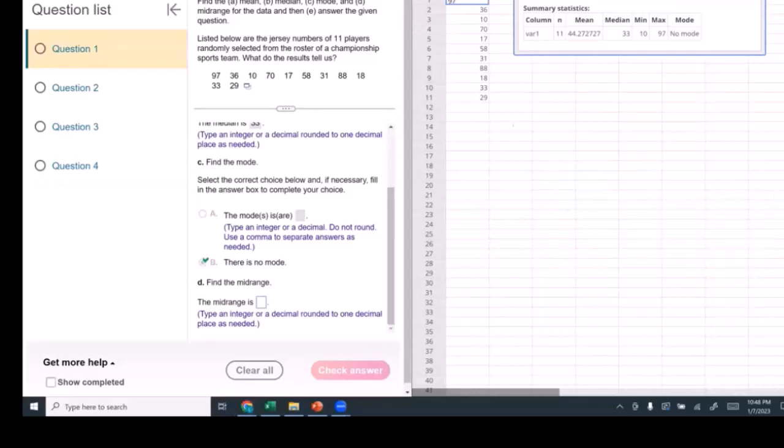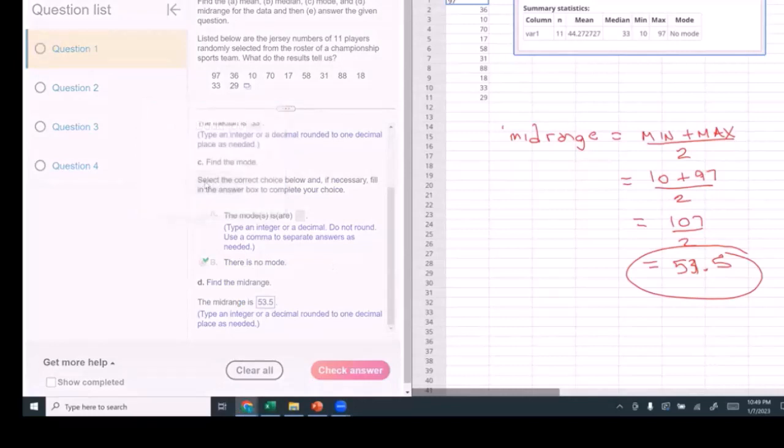The mid-range is equal to the min plus the max divided by 2. Here we have 10 plus 97 divided by 2, which is equal to 107 divided by 2, which is 53.5.